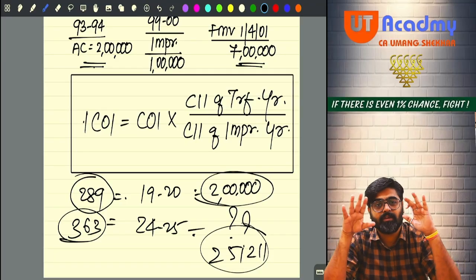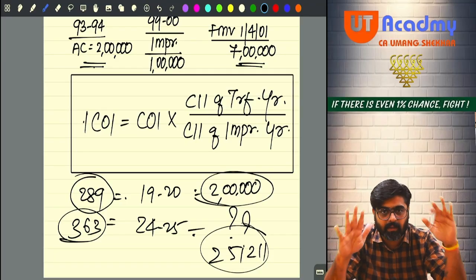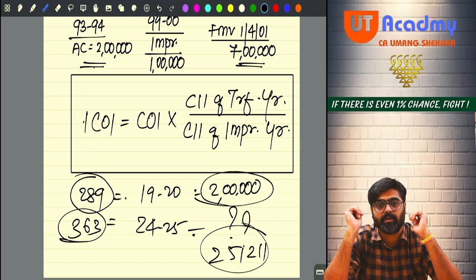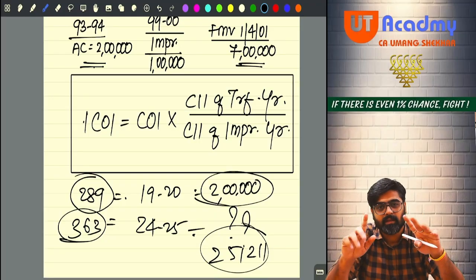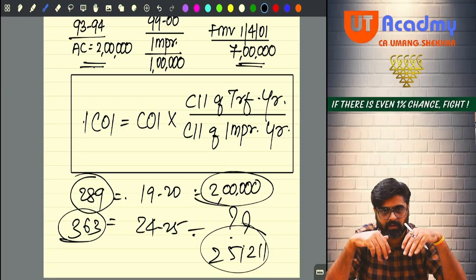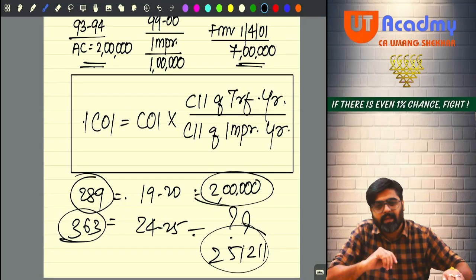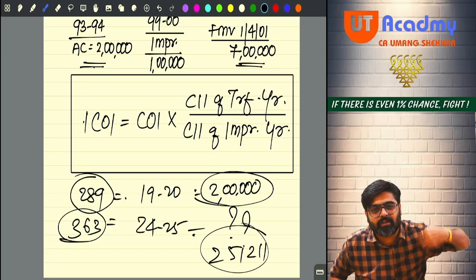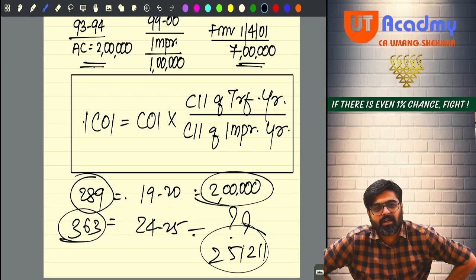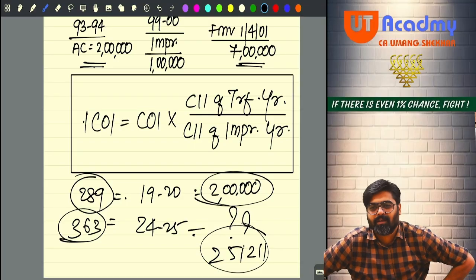Okay, so with this we have come to an end of the first part of the chapter. What was that first part of the chapter? Basics. Now see the question which we solved, the question which I dictated. In that same question, what changes they can do? Instead of shares, they can give you jewelry.